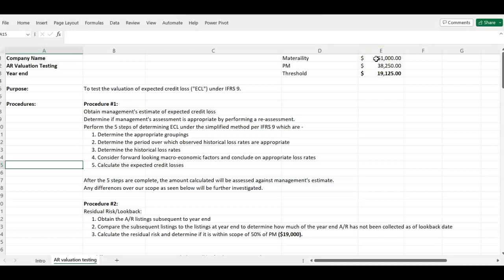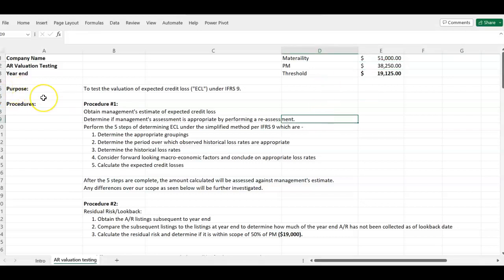Okay, and this will vary depending on the client you're working on. The PM, which is my performance materiality, and then I have my threshold. As I go along, you're going to see where I'm going to apply this threshold. Just so you know, in this case my PM is 75% of my materiality. Okay, this is not the standard. It depends on the client. Sometimes we can use 65%. It depends on the client you're working on.